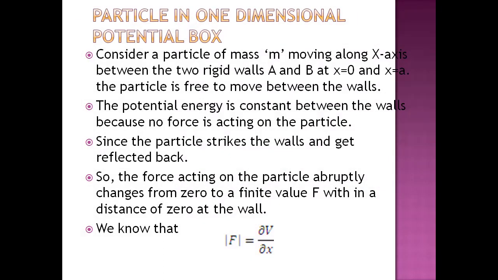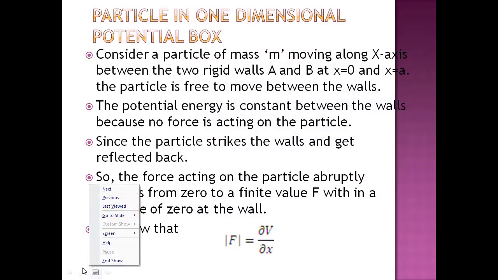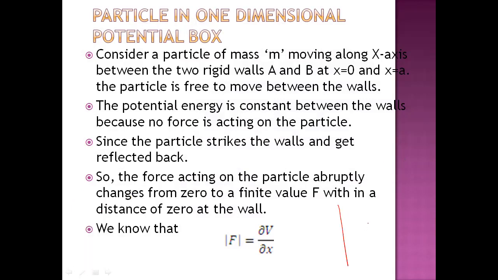Its limits are from the origin to a distance of a on the x-axis. So this is the box we have taken, whose axis is extending only along the x-axis, and it has limits from x equal to 0 to x equal to a. And this is an infinite potential well.